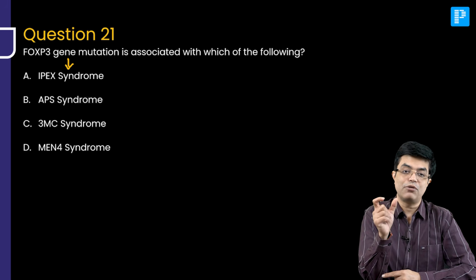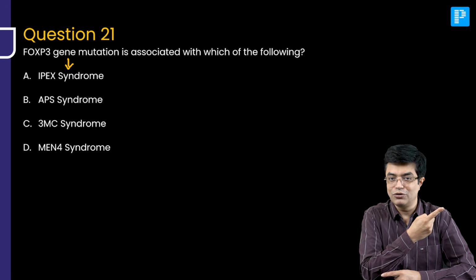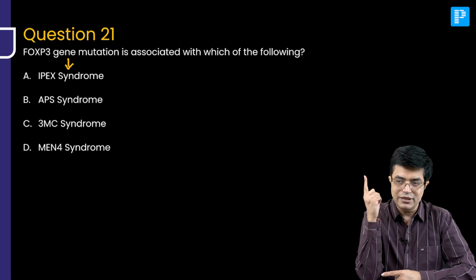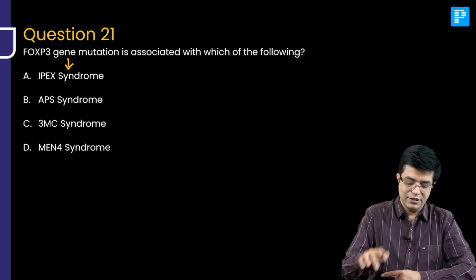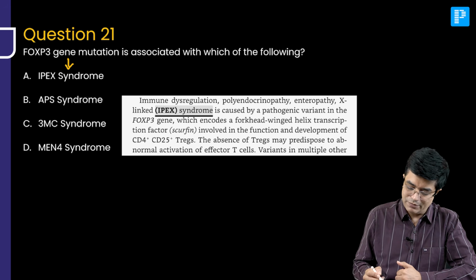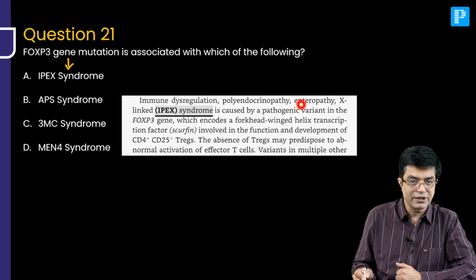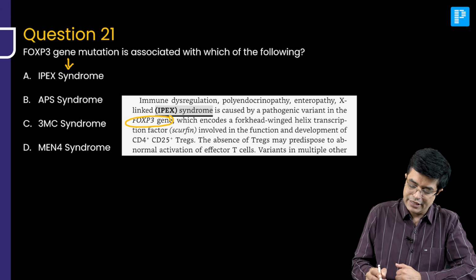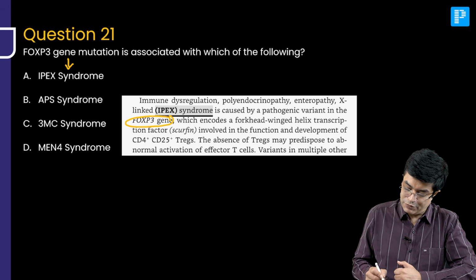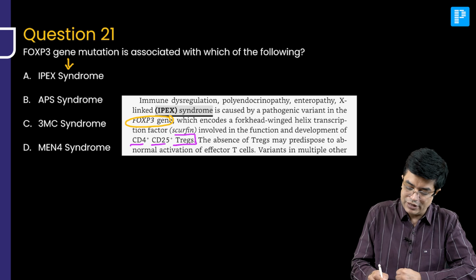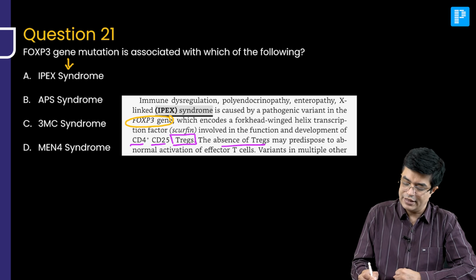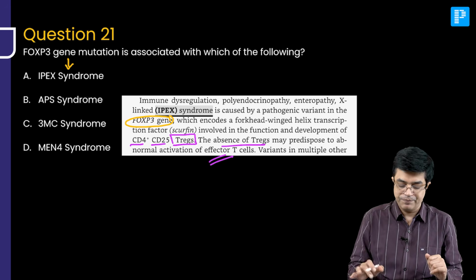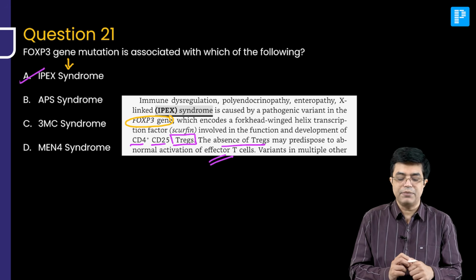It is a type of Tregopathies. So, I told you interferonopathy important topic, Nelson update, Tregopathy important topic, Nelson update. So, what does Nelson say? IPEX syndrome is having immune dysregulation, polyendocrinopathy, enteropathy, X-linked syndrome. There is involvement of FOXP3 gene, and there are abnormalities in the function and development of CD4 plus, CD25 plus regulatory T cells. The absence of these Treg cells predisposes to abnormal activation of the effector T cells, which causes inflammation. So, answer to this question is A, IPEX syndrome.